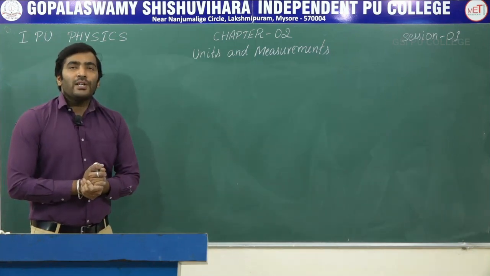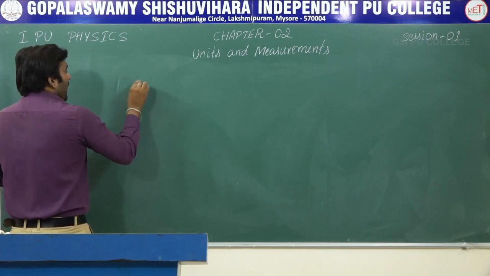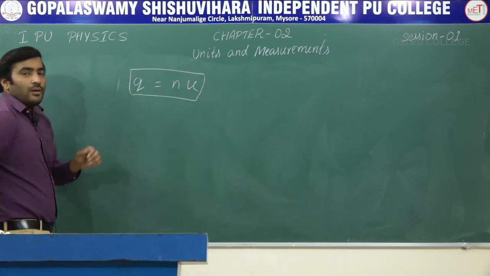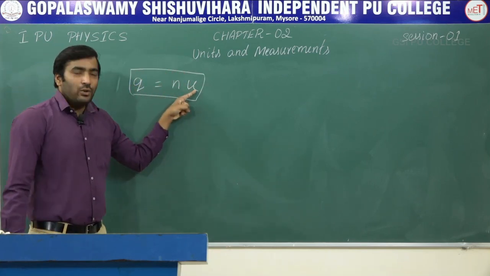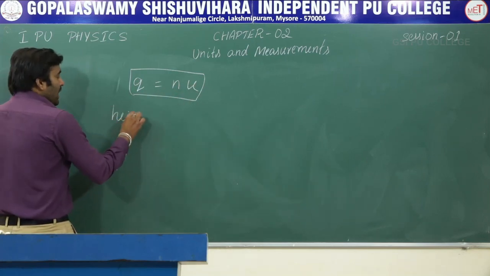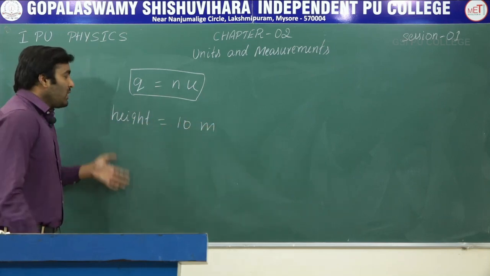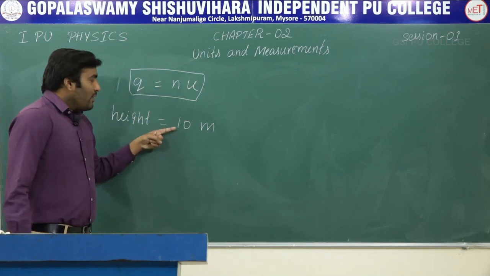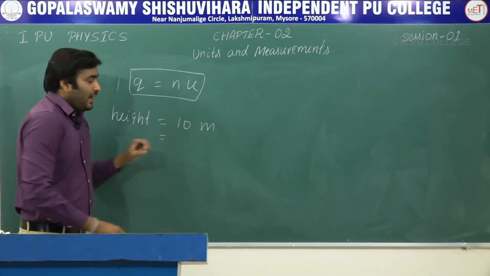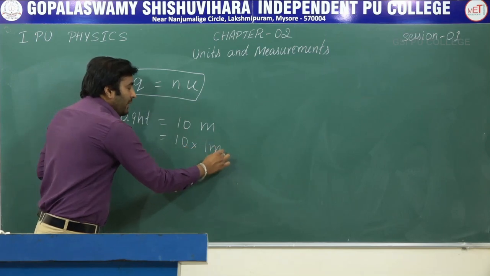Now let us see what is a unit of physical quantity. I told you that any physical quantity is expressed in the form of Q is equal to N into U. Now, if I write height is equal to 10 meter, some height of the wall is equal to 10 meter. How can I write this 10 meter again? 10 meter is expressed as 10 into 1 meter.